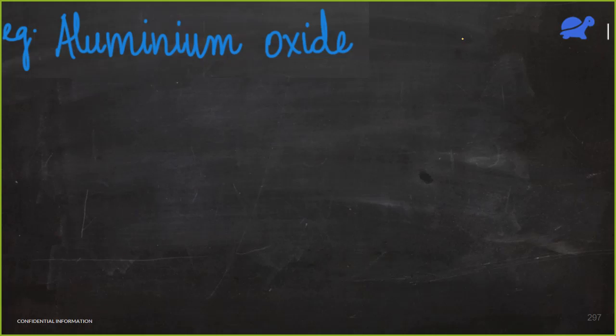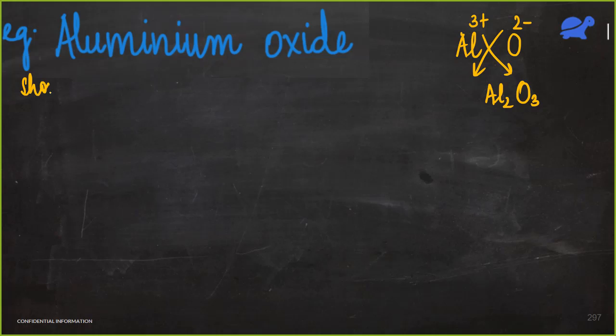And I agree because we know that the valency of aluminium is 3 plus and oxide is O2 minus. So aluminium oxide would be Al2O3.